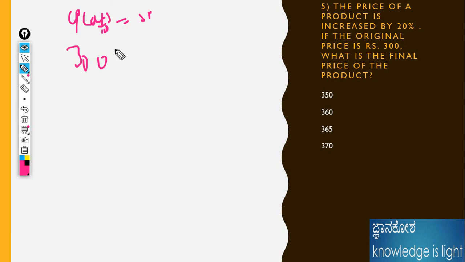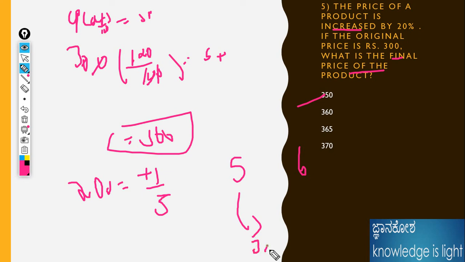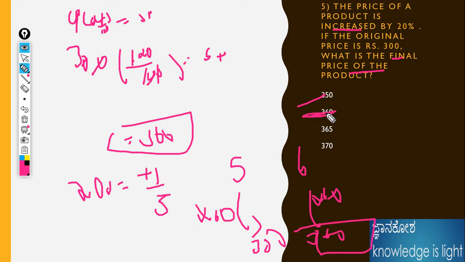Then what is the percentage increase? 120 divided by 100. Then we need to calculate the final value, that means the SP value. Then cancel here. Then 3 times 120 gives 360. 360 is the answer, isn't it? Or else, 20% means 1 by 5. The initial value is 5, and since it is an increase, the final value is 6. Initial value they have given is 300. 300 divided by 5 is 60. Therefore 60 into 6, 360 is the final amount. Isn't it an easy way? 360 is the answer.